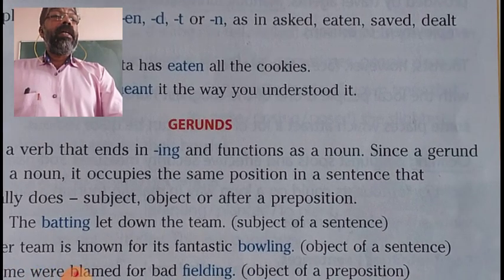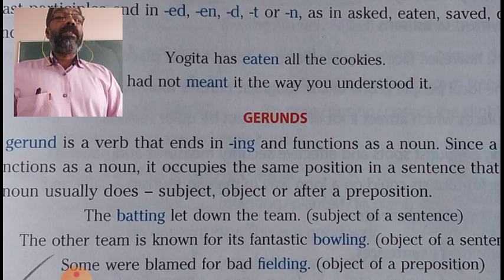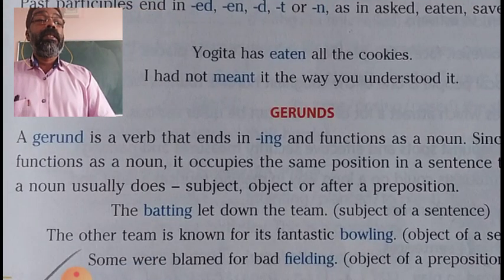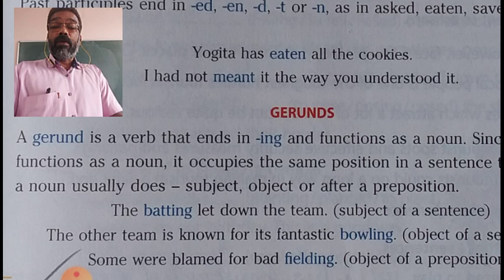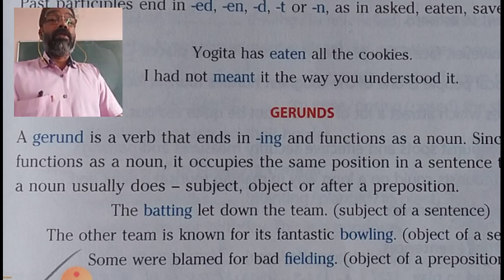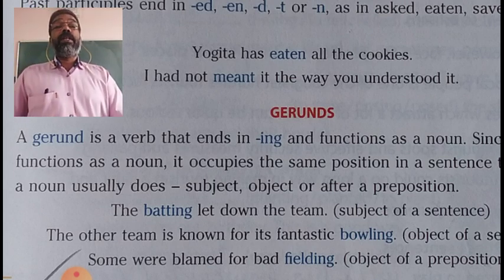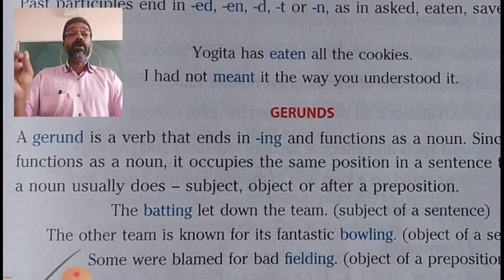Since a gerund functions as a noun, it occupies the same position in the sentence that a noun usually does: subject, object, or after a preposition. So, the ing form of a verb, when used as gerund, does the function of a noun. When we use gerund in a sentence, it occupies the position that a noun or pronoun occupies in a sentence.